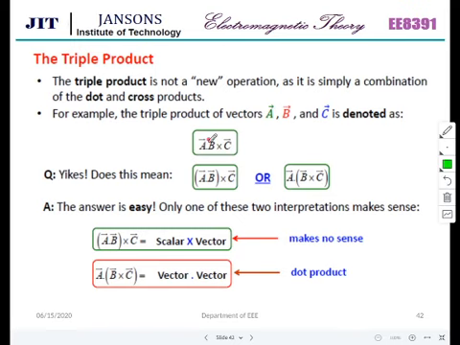Triple product, A dot B cross C. The combination of dot product and cross product is known as your triple product. A dot B cross C, which is nothing but A dot B cross C. So all these things are coming in triple product. So scalar into vector, vector dot vector. So this makes no sense.